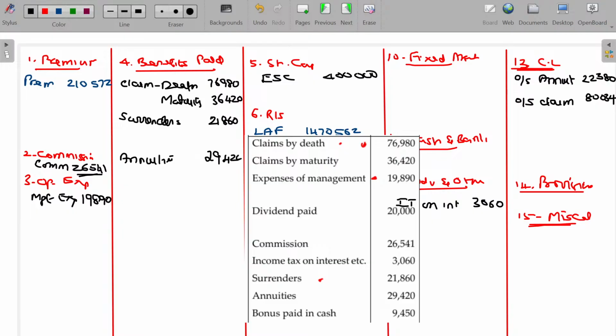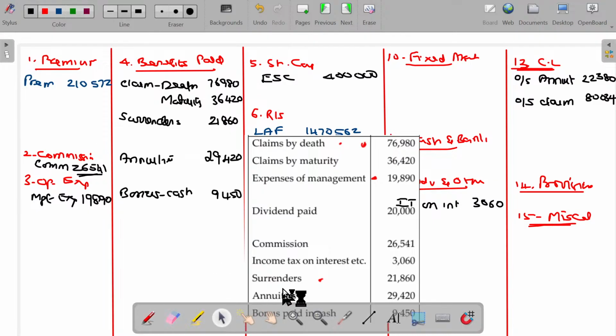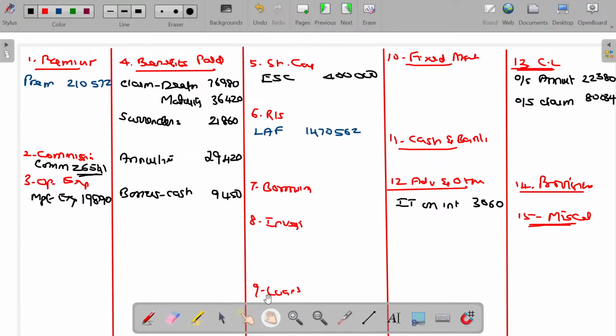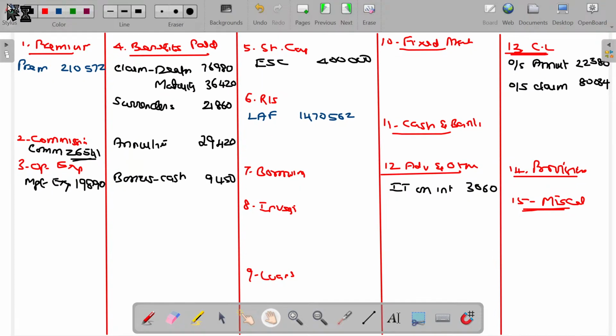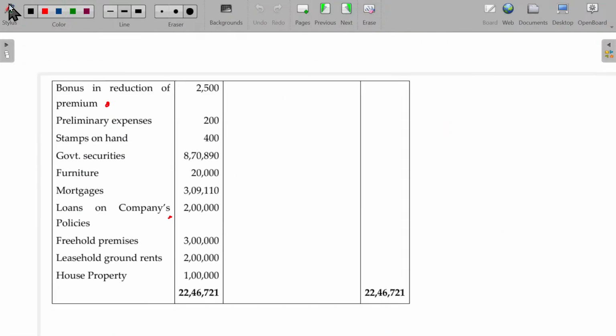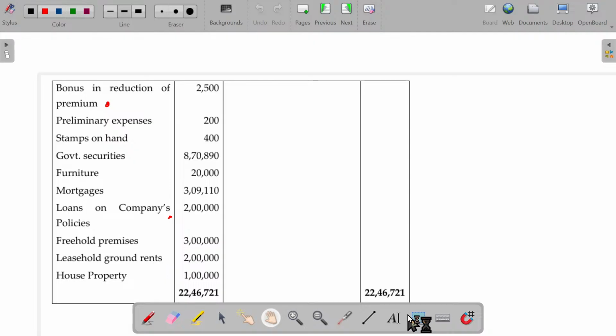So 29,420. Bonus paid in cash. Also benefits. Cash bonus, 9,450. Hope now you'll be able to understand all this part. First set is over. Second set. We'll now move on to this one.